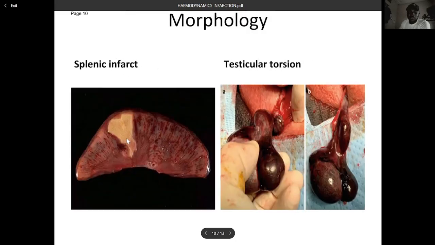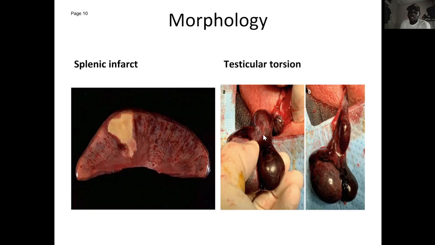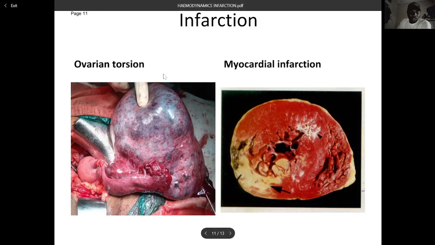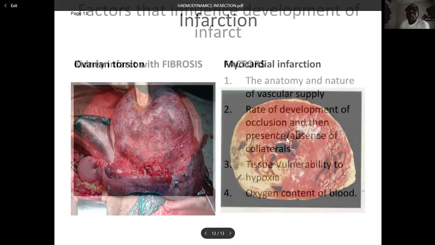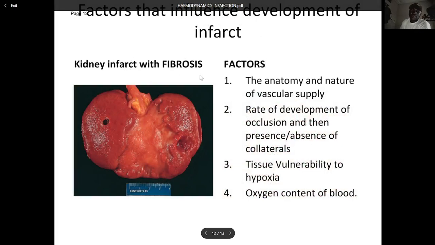And so this is splenic infarction, you could see the infarcted area here. Testicular torsion, you see congestion, obvious congestion, right? You see congestion because of the single efferent vessel. So when there's venous thrombosis, there will be congestion of blood. We have a video where we discuss congestion and hyperemia. You can go back to the playlist and check them out. They are under hemodynamic disorders. Ovarian torsion, myocardial infarction, kidney infarct with fibrosis.